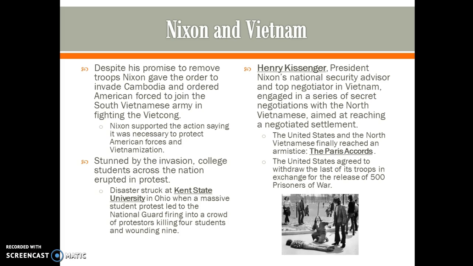Henry Kissinger was President Nixon's national security advisor and the top negotiator in Vietnam. He had engaged in a series of secret negotiations with the North Vietnamese aimed at reaching a negotiated settlement with the Viet Minh. The United States and the North Vietnamese finally reached an armistice, and they signed the Paris Accords. In the Paris Accords, the United States agreed to withdraw the last of its troops in exchange for the release of 500 prisoners of war.